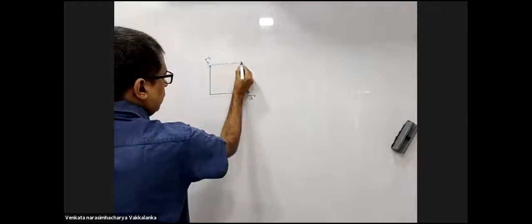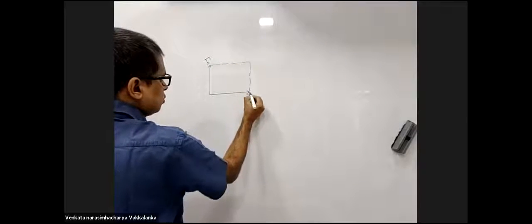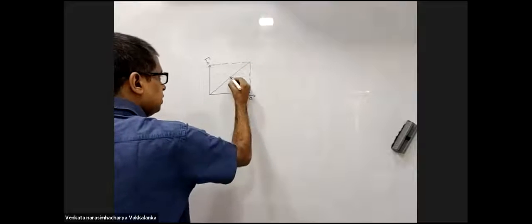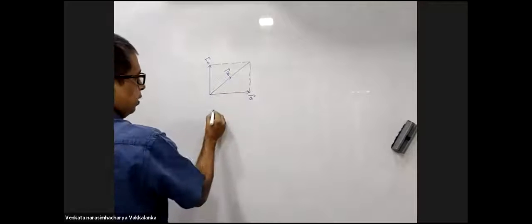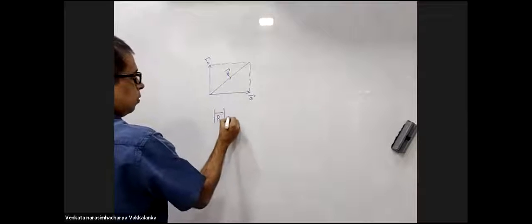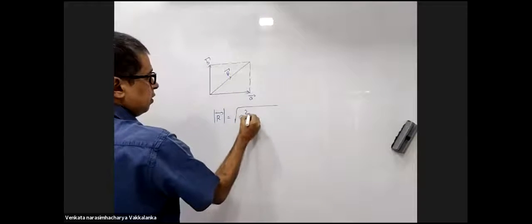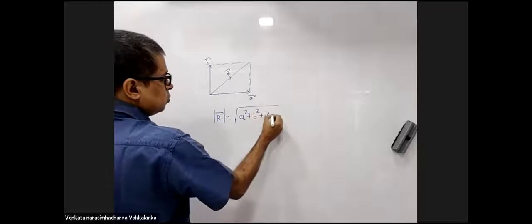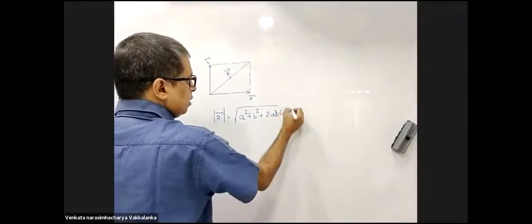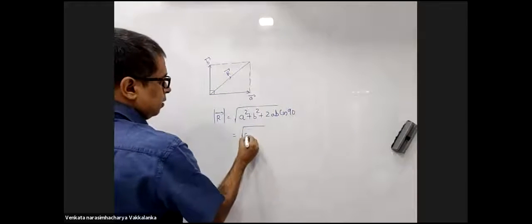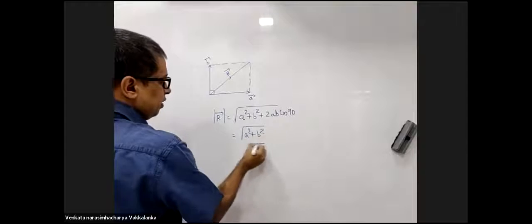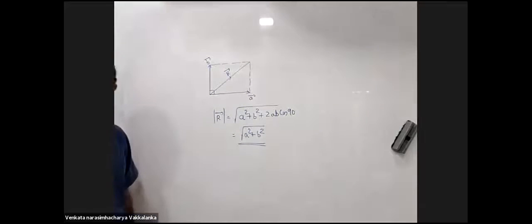The parallelogram law tells me that this will be the result. And the value of this R will be root over of A square plus B square plus 2AB cos 90. What is the angle between A and B? Cos 90, so this is root over of A square plus B square.